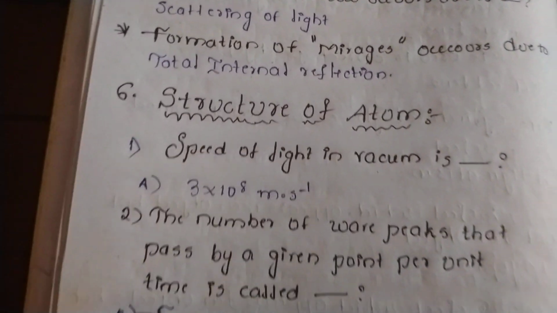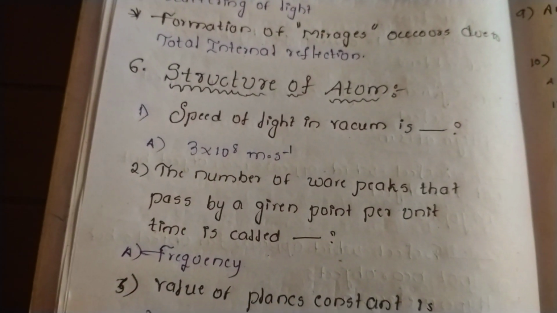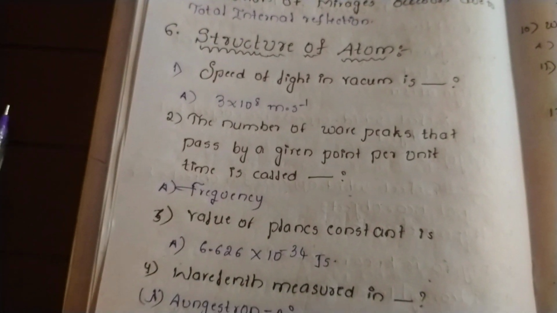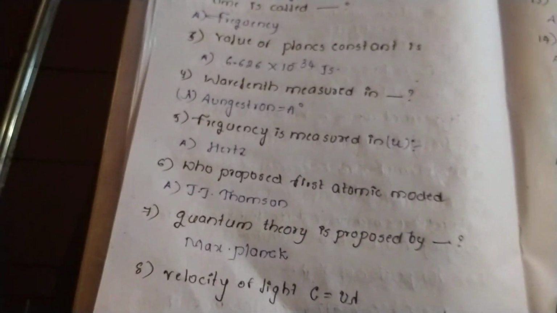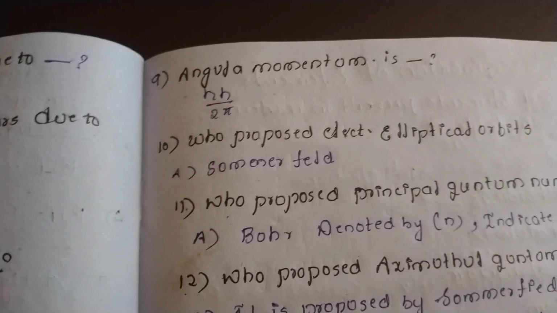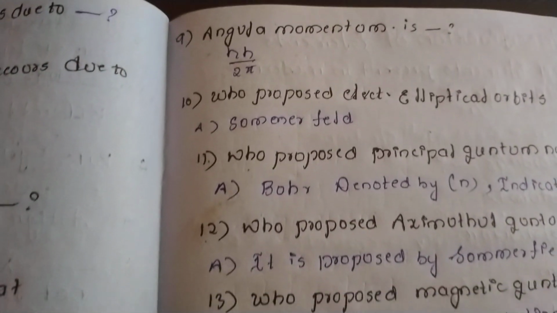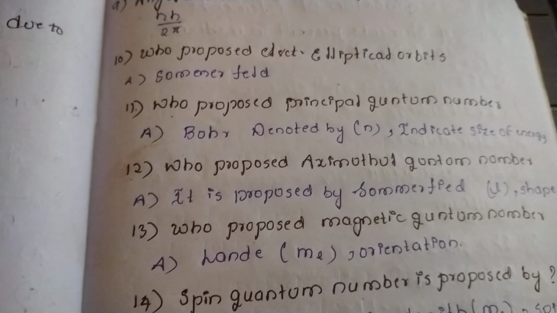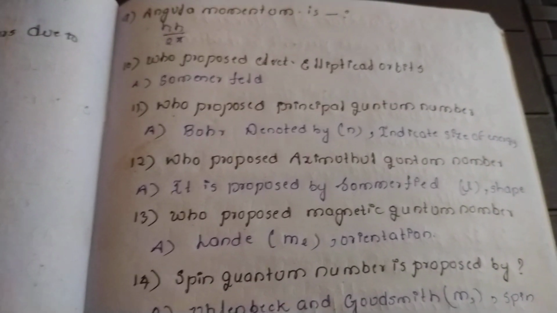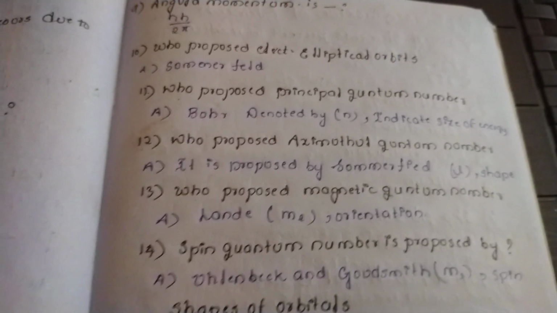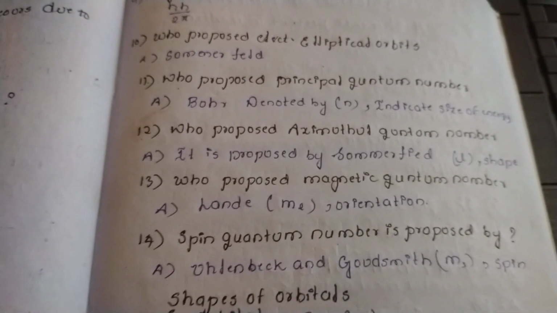Now let us enter the 6th chapter, structure of atom. These are the questions from the 6th chapter. The principal quantum number is proposed by Bohr and it is denoted by n, and it describes the size of the energy level.